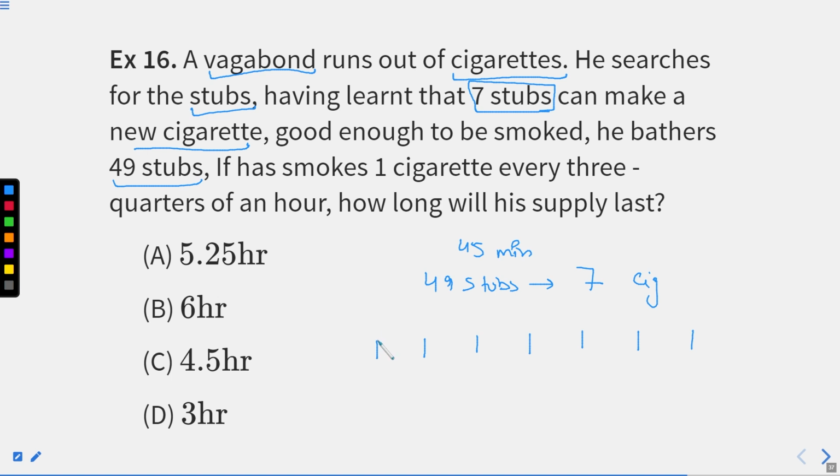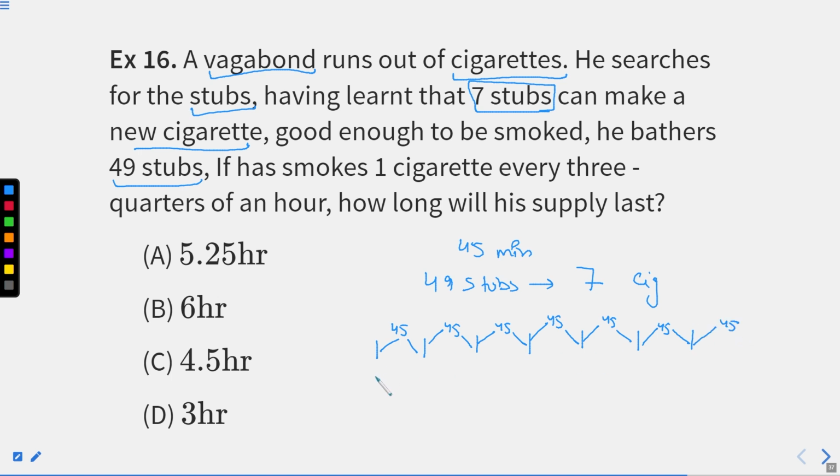For the first one, he'll take 45 minutes. In between this and this, again it will take 45 minutes. Again in between this and this, 45 minutes. In between this cigarette and this cigarette, 45 minutes. Again 45 minutes, and similarly again 45 minutes. And he can last this one also till 45 minutes.